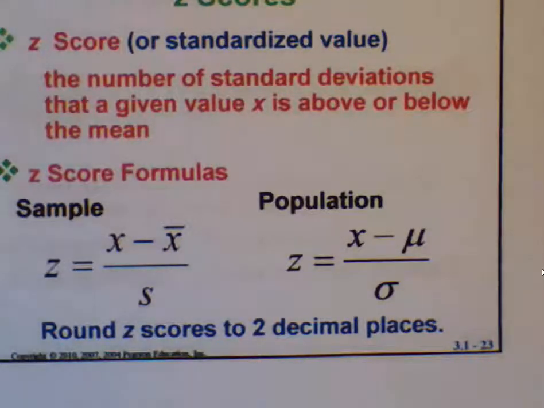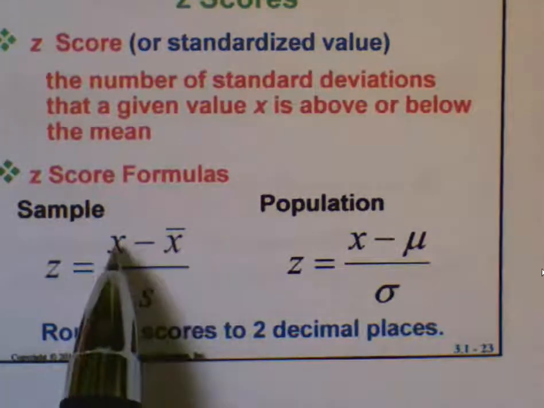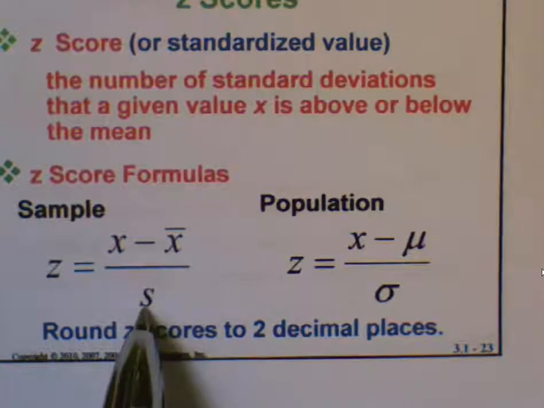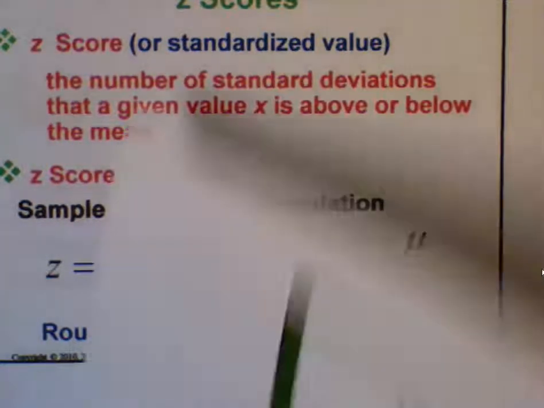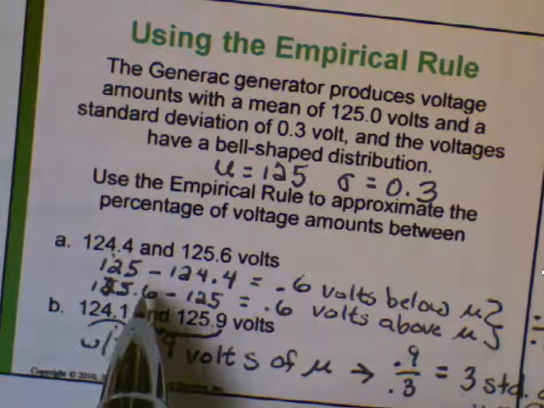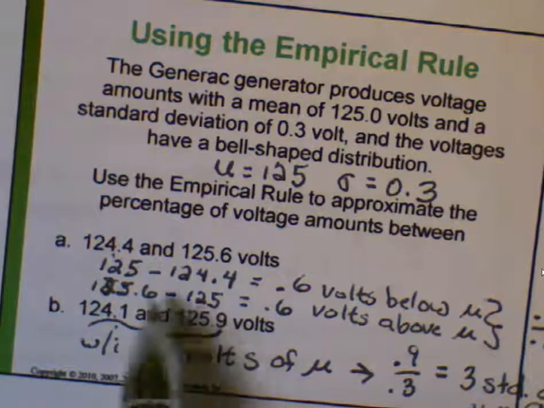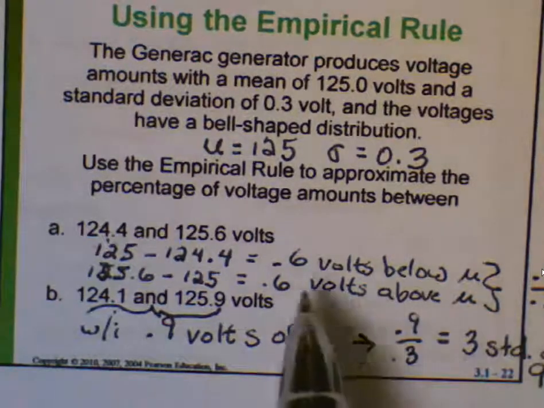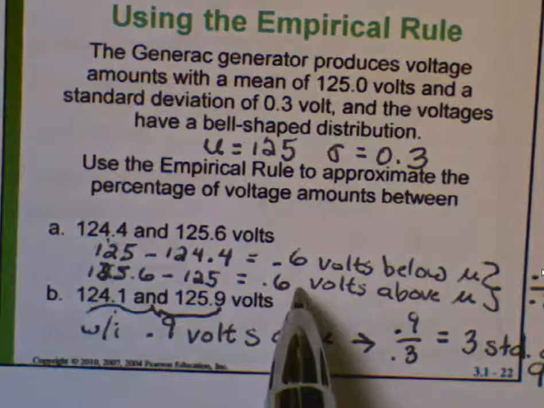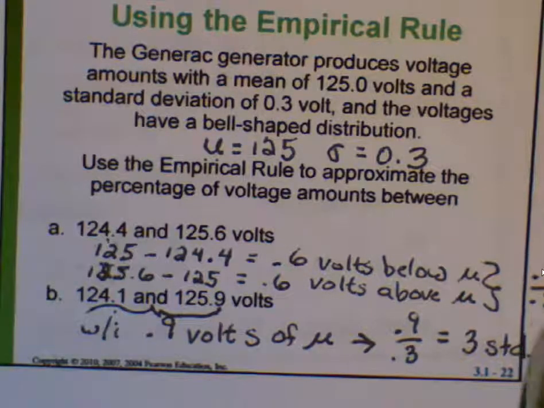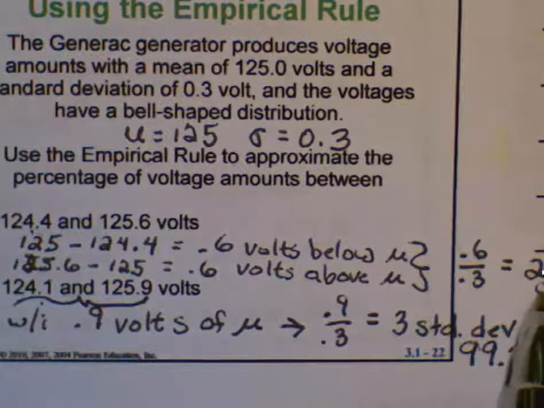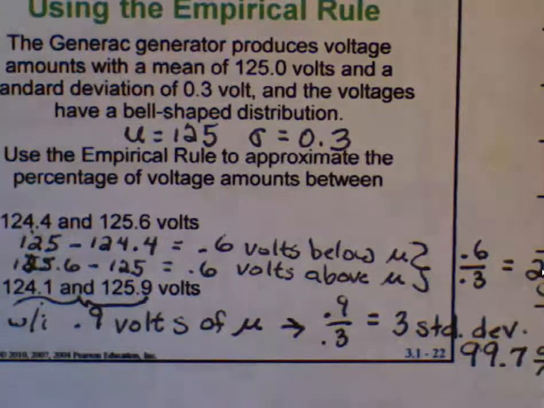And to find a z-score of a given data value, you just subtract the mean from that data value and then divide by the size of the standard deviation. That's exactly what we did here when we subtracted the mean from 125.6 and said that's 0.6 volts above the mean. And then we divided by the size of a standard deviation and said that's 2 standard deviations above the mean. That corresponds to a z-score of 2.